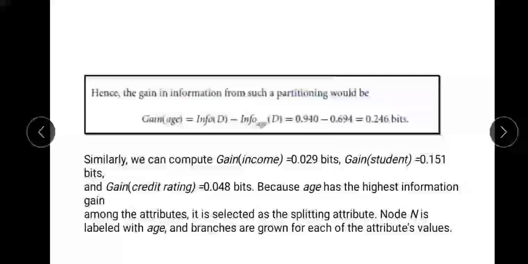Similarly, we can compute the gain of the income attribute as well as student as well as credit rating. From the information gain values of all these four attributes, that is age, income, student and credit rating, we found that age has the highest information gain. So we are going to consider age as the splitting attribute, and the node n will be labeled as age, and the branches are grown for each of the attribute values.